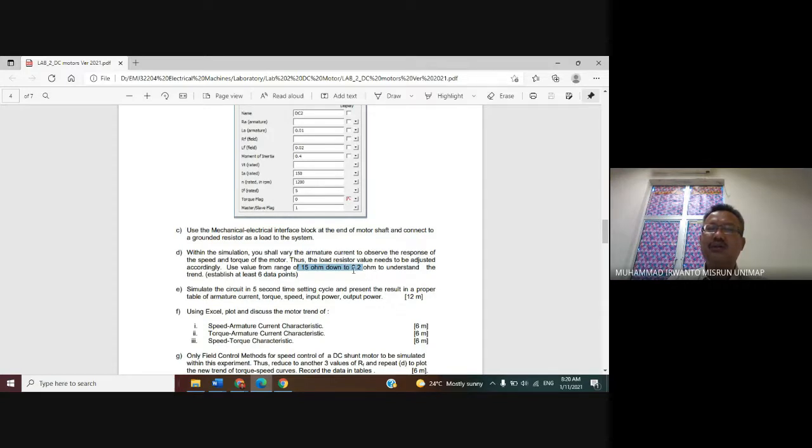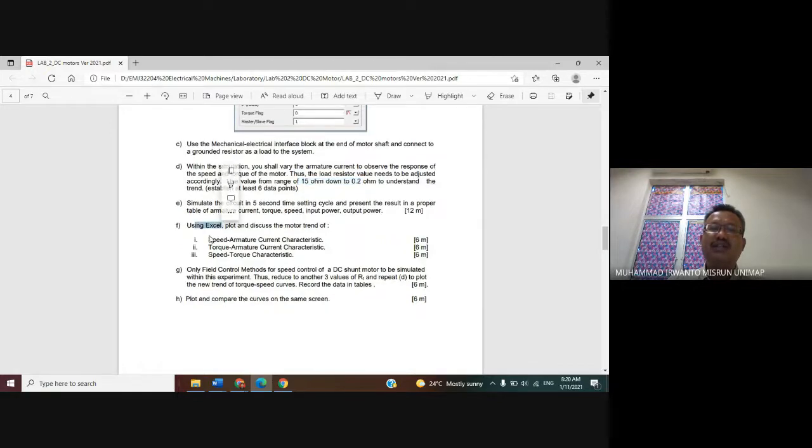So you can have the data: current, torque, speed, input power, and output power. And then using Excel, please create graphs: the curve of speed versus armature current, the curve of torque versus armature current, and the speed-torque curve.